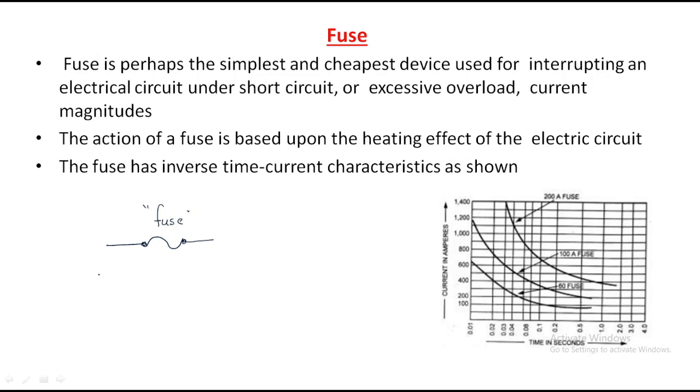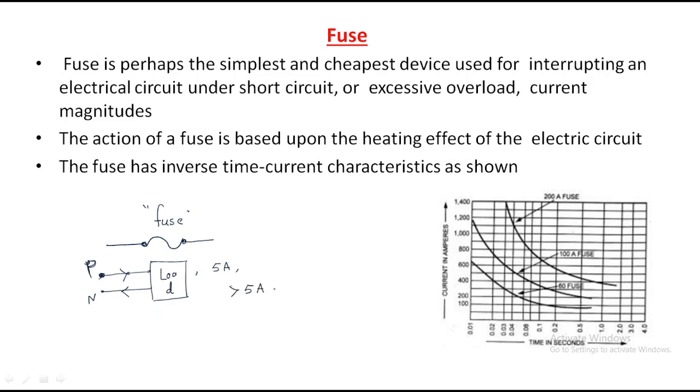Short circuit means, for example, we have a phase line and a neutral line to supply the power. If it is connected to some load, a load may be a bulb or fan, like that, this power will be supplied to the load. From that load, again it will enter the supply. If it is a single phase supply, we have phase and neutral. Then, for example, the load requires only 5 amps.